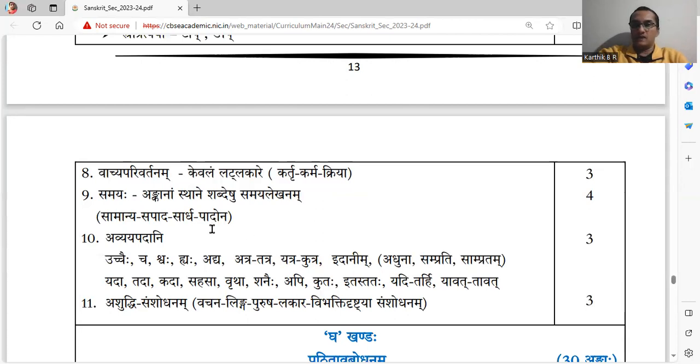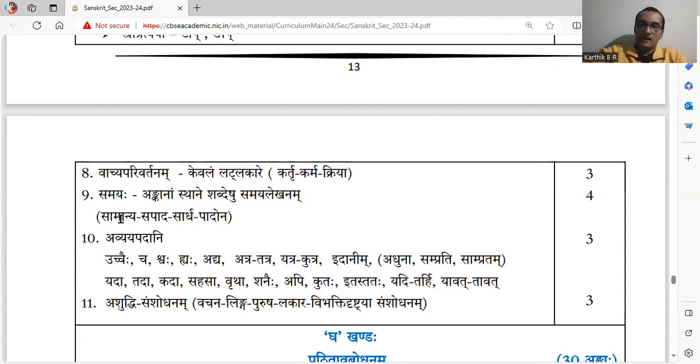Samayaha. Ankanam sthane shabdeshu samaya lekhana. Remember the words sapada, sardha, padona. Samanya means just the number. Ekavadanam, that is samanya. Sapada with the word sapada, sardha with the word sardha, padona with the word padona, in whichever way we indicate the time, that has to be written in Samskrita. In the place of numbers, you have to write Samskrita words.